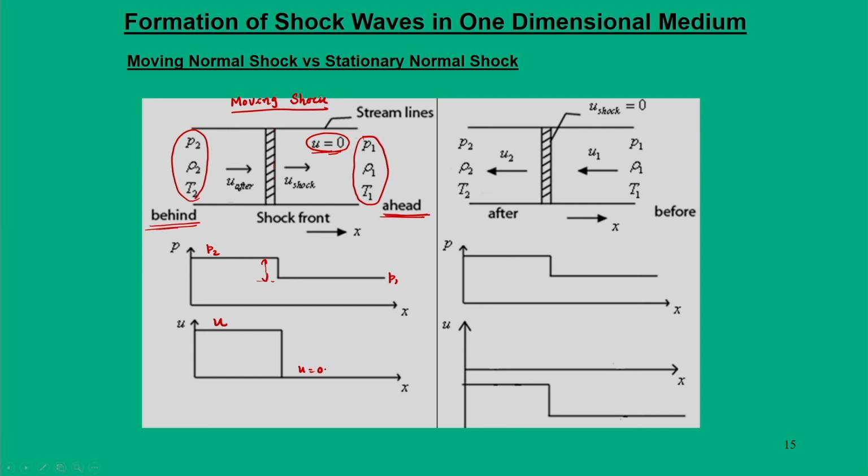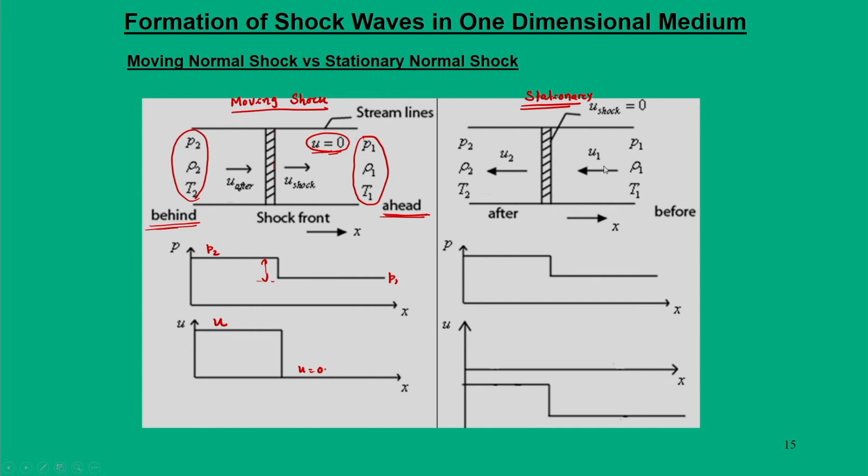Okay. Now, in the same scenario we arrest the shock to make it stationary. Let us say it is a stationary medium. Why do we do this? Because if we want to see a similar pressure change across a normal shock, what we do is arrest the shock to stationary. That means there is no shock velocity, and you allow the gas to pass through the shock wave.